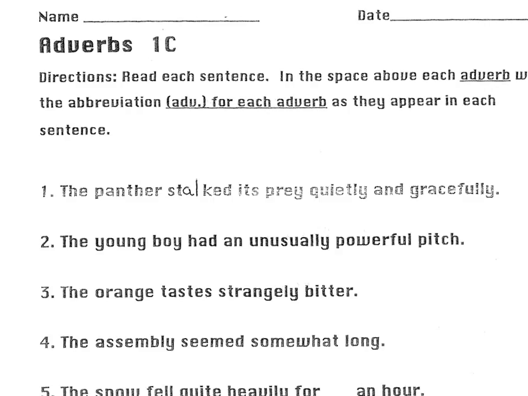So a good place to start is I see two ly words, and we know that ly words are not always adverbs, but it's a good place to start. So if we look at quietly and gracefully, we know that it answers the question, how did it stalk? And any word that answers the question, how, is an adverb. So we'll identify these as adverbs, and they modify the verb. How did it stalk?